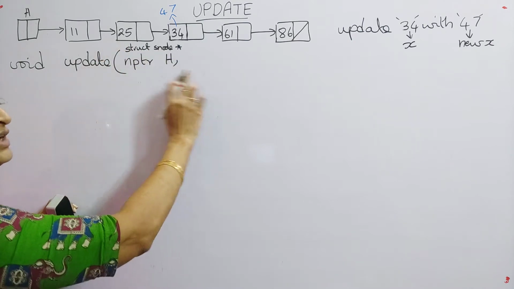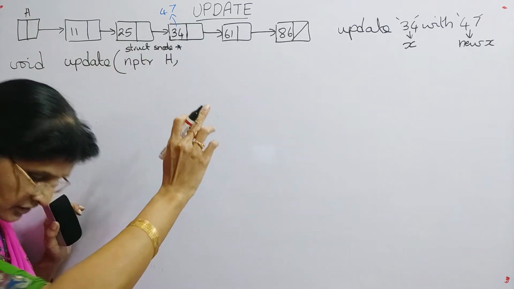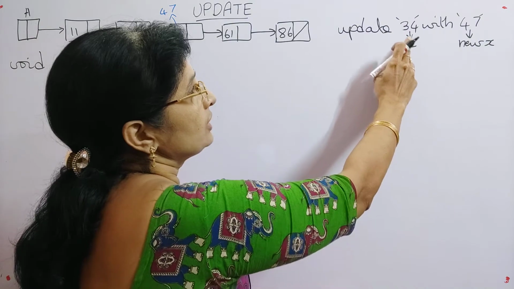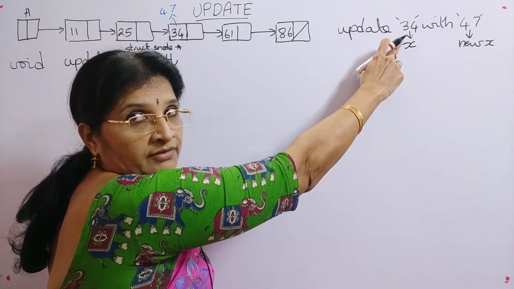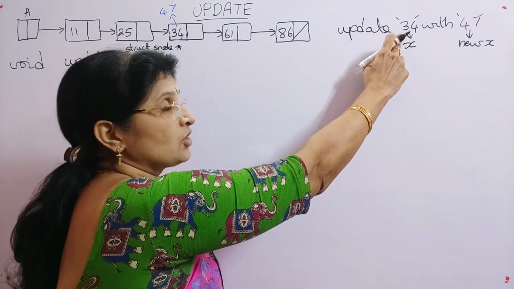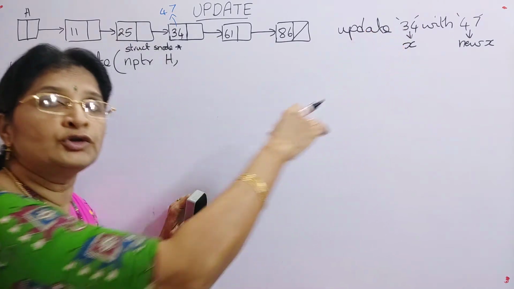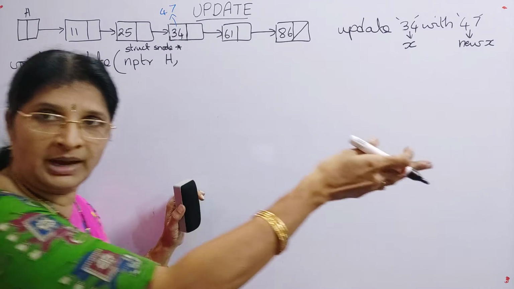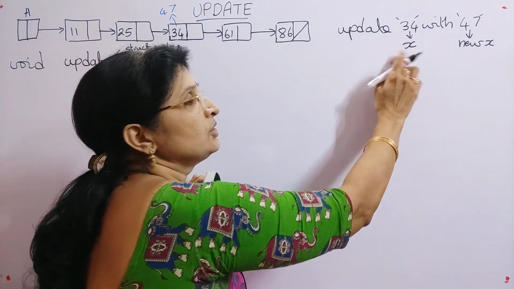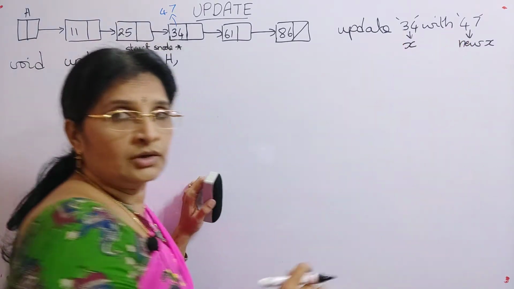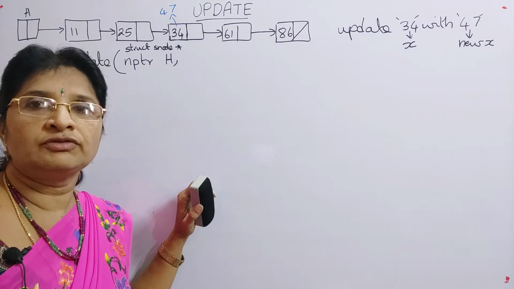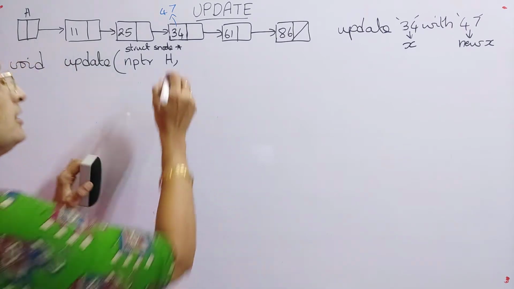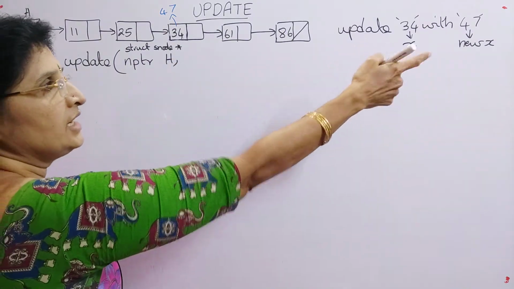Next, what other parameters do you have to pass to the function? You have to pass the value that is to be modified, that is the value to be updated, and also one more parameter, the new value with which we have to update. So I have to pass x and new x.